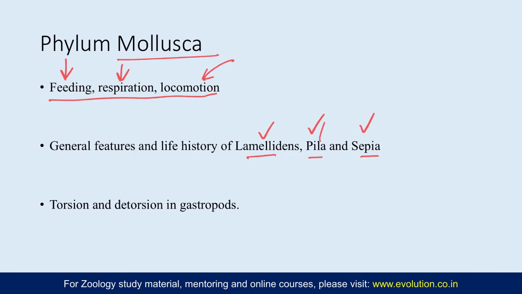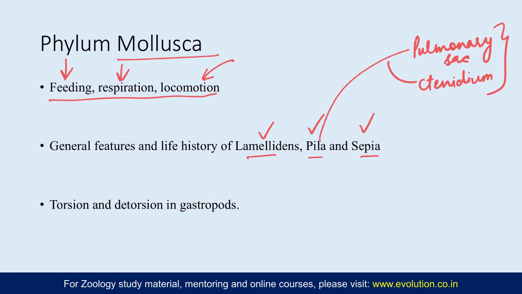So in case of Pila, there is a pulmonary sac also present, and there are gills or there is a single gill or ctenidium also present, so that will cover both the aerial as well as aquatic respiration. In case of Lamellidens and Sepia, it is just aquatic respiration, but Lamellidens have a different type of gills.